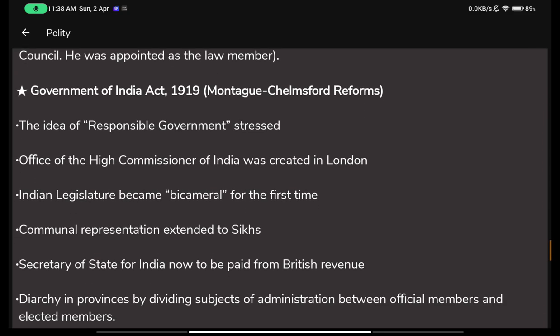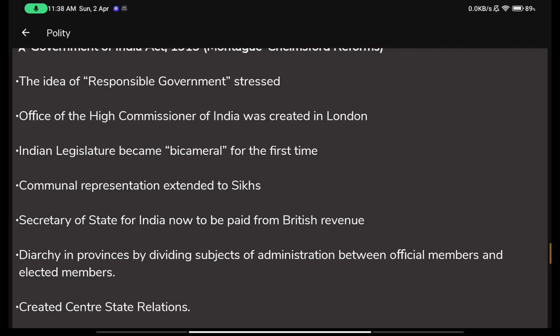Now comes the Government of India Act of 1919, 10 years exactly after that. Montagu-Chelmsford reforms. I don't know how Chelmsford is pronounced, but let's say it's Montagu-Chelmsford. I'm not able to speak it due to my braces. The idea of responsible government was again stressed in these reforms, that we need to have a responsible government. Office of the High Commissioner of India was created in London. So a new office was created in London of the High Commissioner of India.